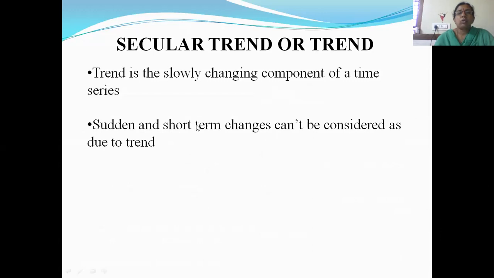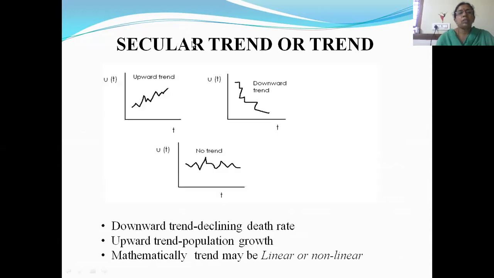Now this trend is a slowly changing component of a time series. It's a very slowly changing component. So here you will not have sudden and short-term changes. Whenever you have sudden and short-term changes, we cannot consider it as due to trend. So here this is the upward trend, this is the downward trend. Here you don't have any trend. This is stationary, we say.